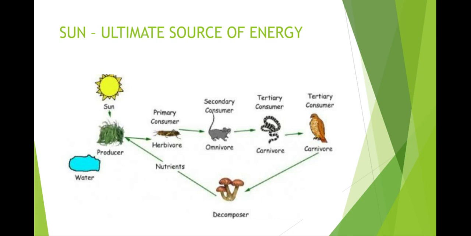Sunlight is very important for photosynthesis. The solar energy is captured by the leaves for making food. This food is used by the plant and also by other animals.